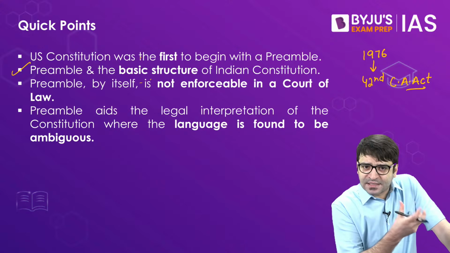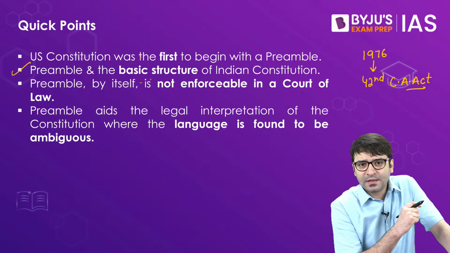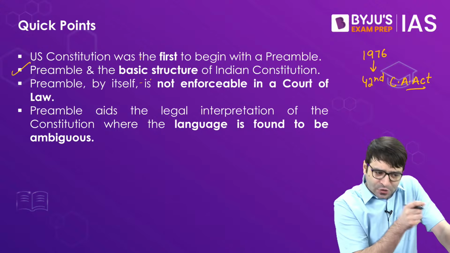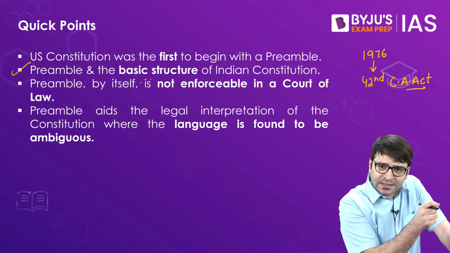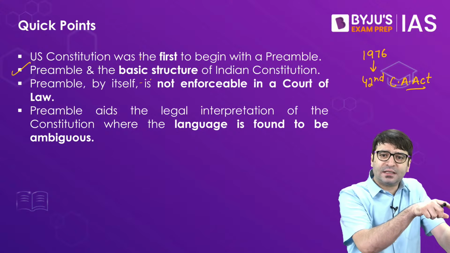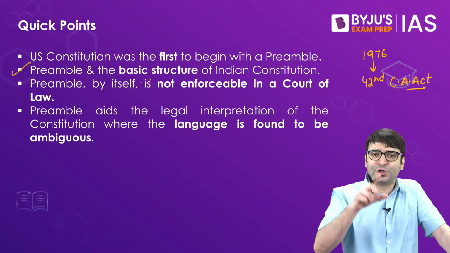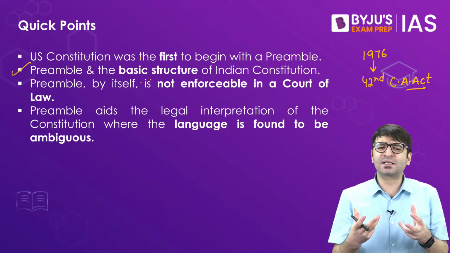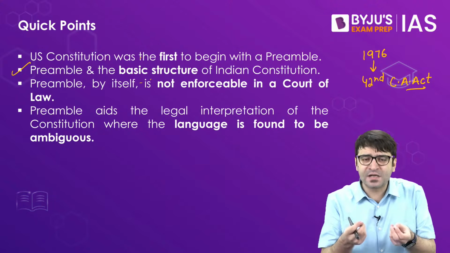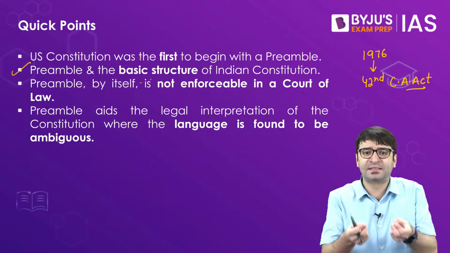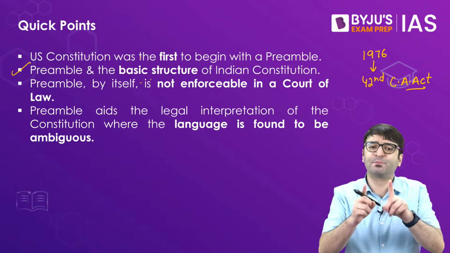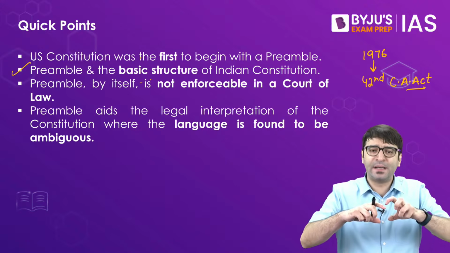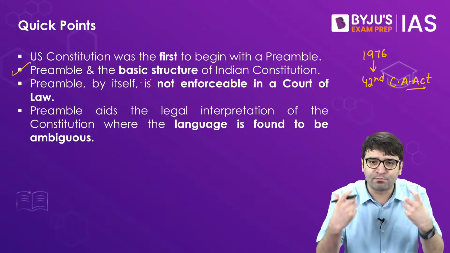Yes, Parliament has the power to amend the Constitution. Yes, Parliament has the power to take recourse to Article 368, and through Article 368, it can amend the Constitution. But don't you dare touch the basic structure. There are some basic fundamental features present in our Constitution which Parliament cannot change, alter, or modify.